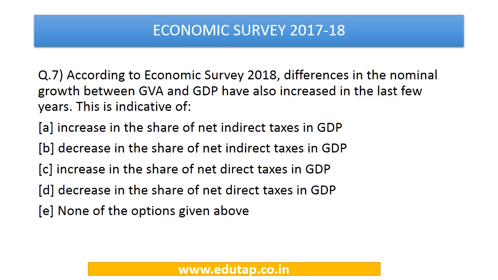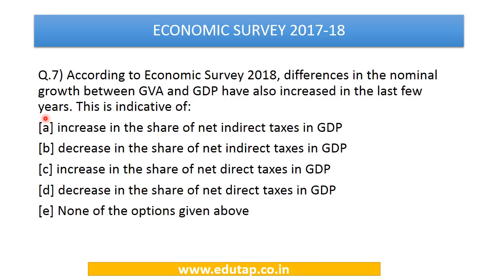According to Economic Survey 2018, the difference between nominal growth between GVA and GDP has also increased in the last few years. This is indicative of: increase in the share of net indirect taxes in GDP, decrease in the share of net indirect taxes in GDP, increase in the share of net direct taxes in GDP, decrease in the share of net direct taxes in GDP, and none of the above. So here we have directly picked some important fact from Economic Survey, and it is also linked to the basic concepts of GVA and GDP. So we are being asked if the difference between GVA and GDP has increased, what does this indicate?